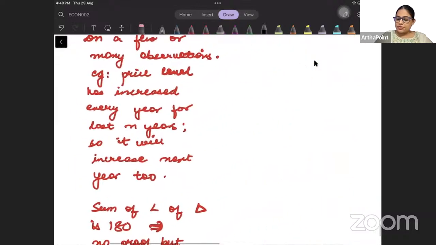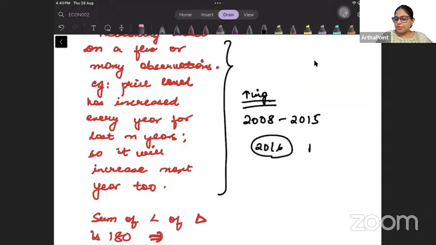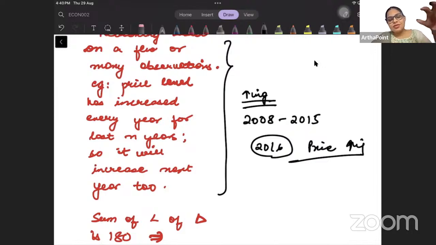But inductive is like this. Inductive is like this, that if price has been increasing in the economy since 2008 to 2013 या 15, तो 2016 में भी price increase होगा. There is no proof for it, right? I cannot prove that price will increase, but I am just looking at the data and telling कि अच्छा पिछले 6 साल से 7 साल से price increase हुआ है ना, तो इस साल भी increase होगा.